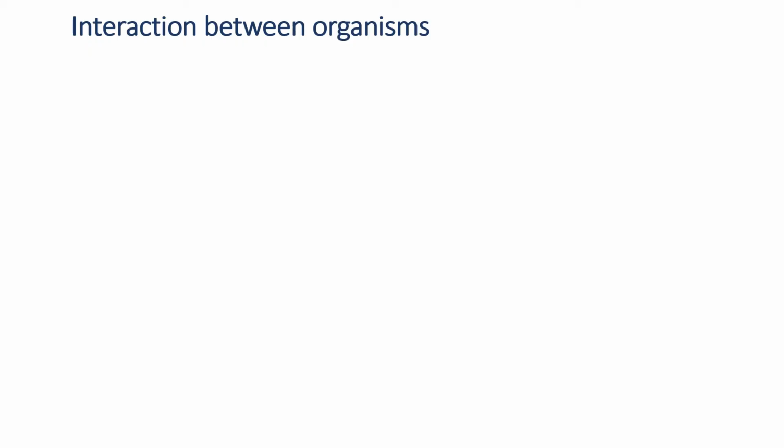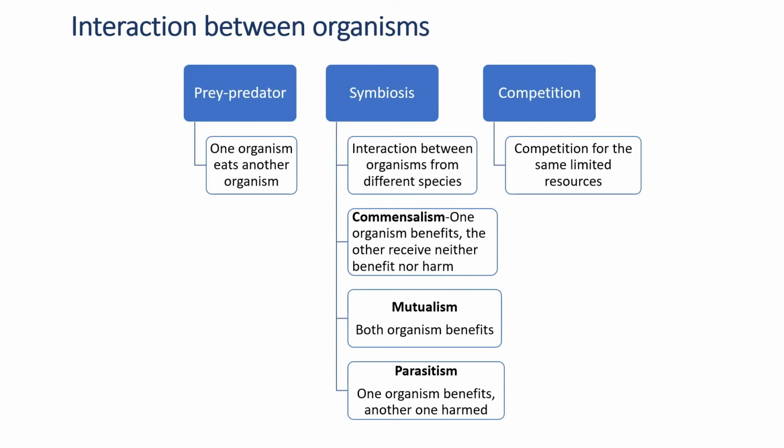Okay, now let's move into a different subtopic, which is the interaction among organisms. The interaction among organisms, we can divide into three parts. The first one is prey-predator, the second one is symbiosis, and the third one is competition. Okay, let's look into the prey-predator relationship first. In this relationship, the bigger organism will attack and feed on the smaller organism. There is an example over here. The cheetah attacks and feeds on the deer over here.